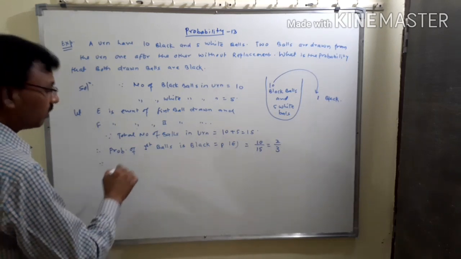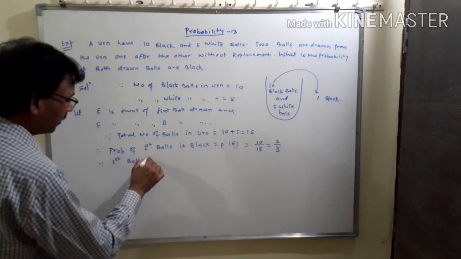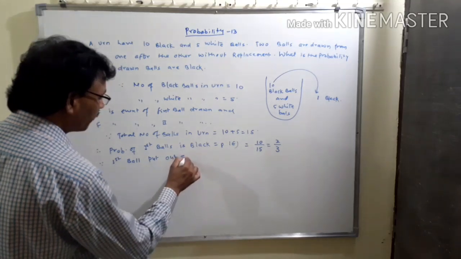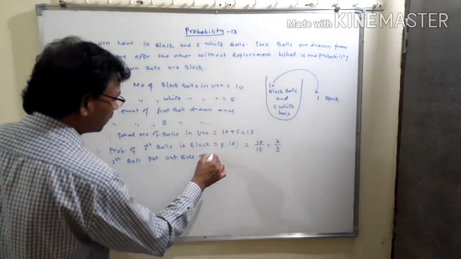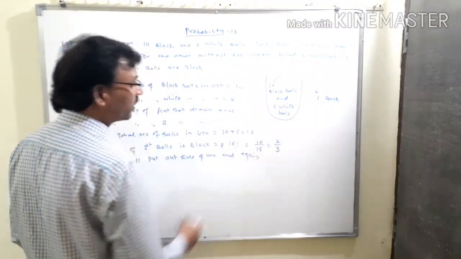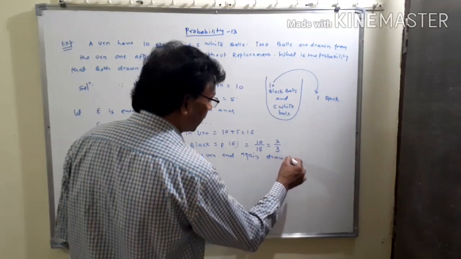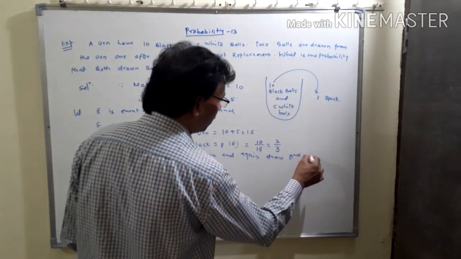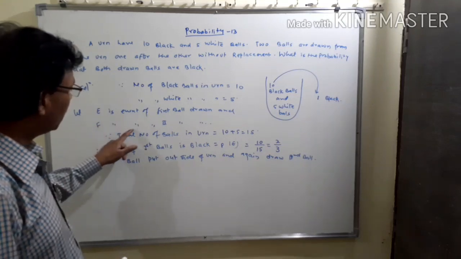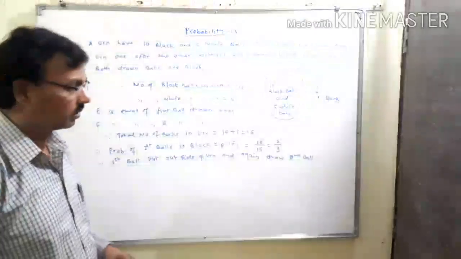Since the first ball is put outside of the urn, we again draw the second ball. As you see here, F is the event of the second ball drawn from that urn.